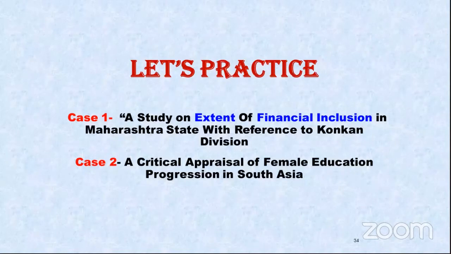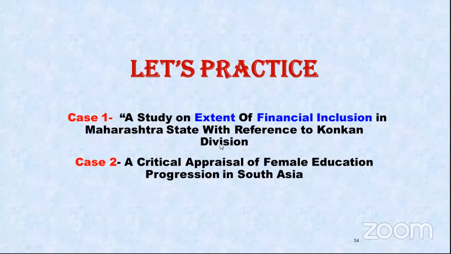Now looking at this title, are you able to understand what the study is related to? That is very important: what the researcher wants to do, you should be able to understand. The researcher wants to study the extent of financial inclusion in Maharashtra state with reference to Konkan division. Now, what have you actually understood in this study? It is a study. Maharashtra state, that means the study is related to Maharashtra state and to Konkan division.